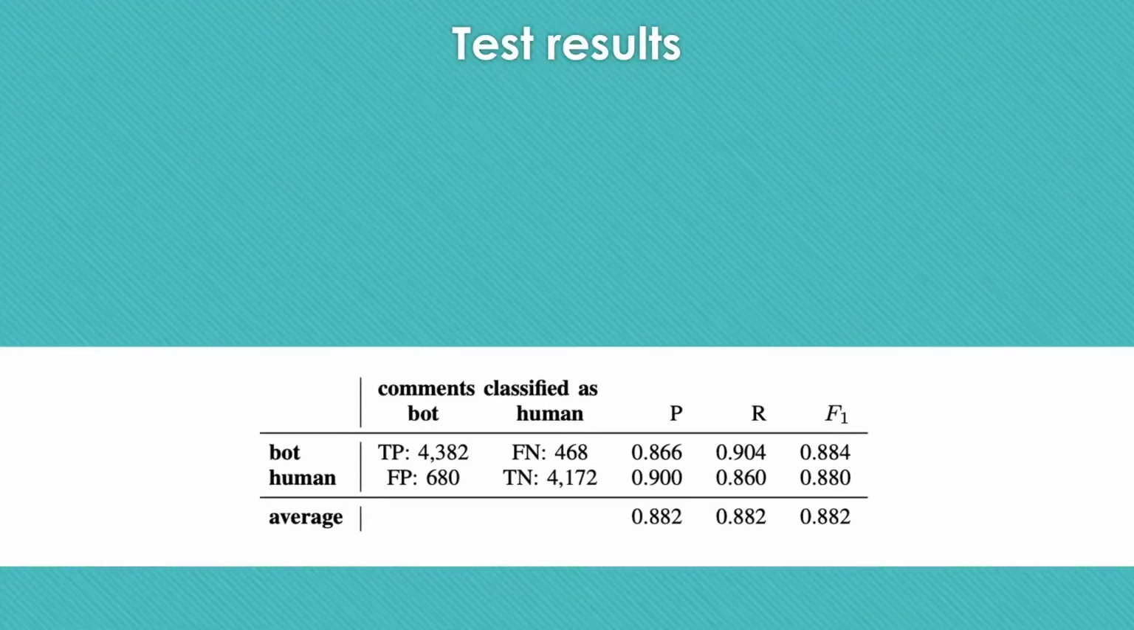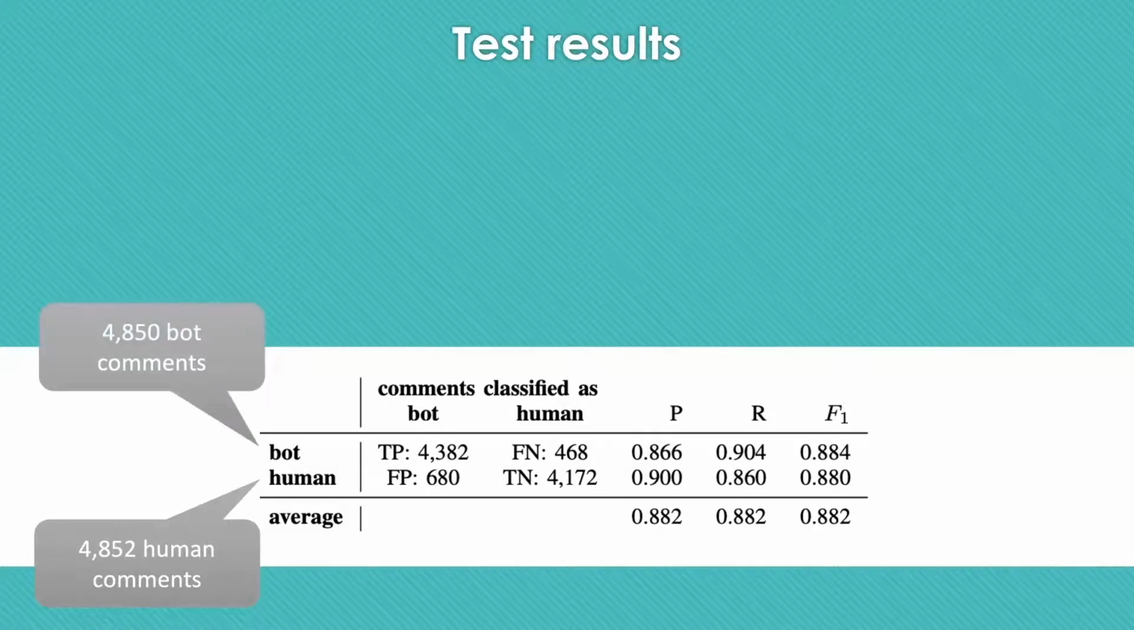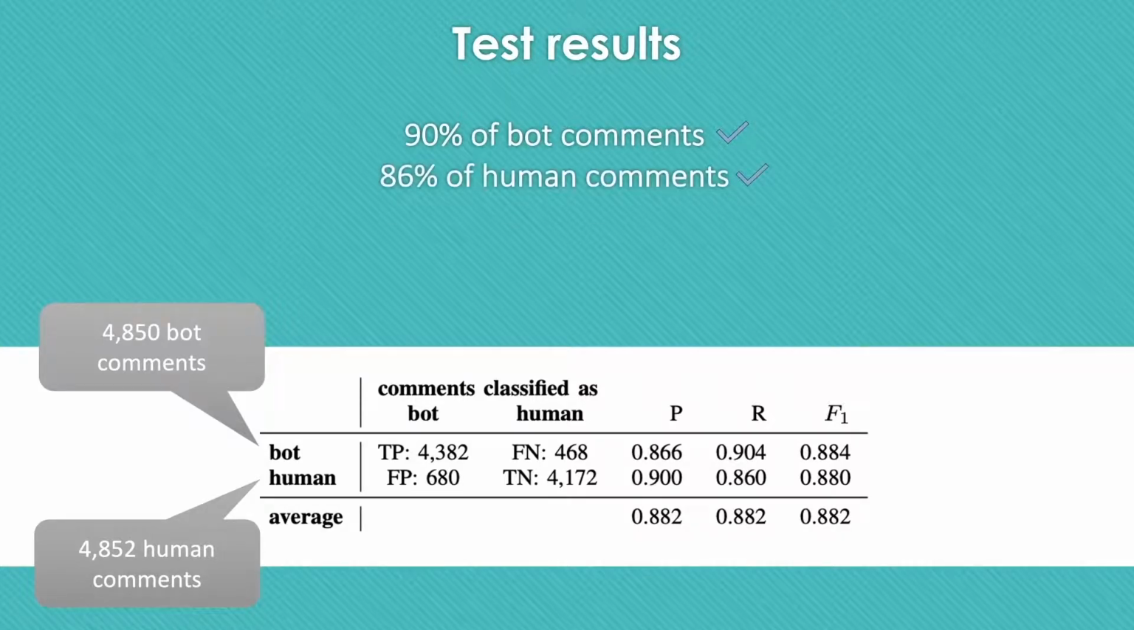In this table, we observe the result of the evaluation of the final selected model on the test set containing 4,852 human comments and 4,850 bot comments. The results show that around 90% of bot comments and 86% of human comments are classified correctly. The higher recall of bot comments and higher precision of human comments indicate that the model performed better in detecting bot comments.